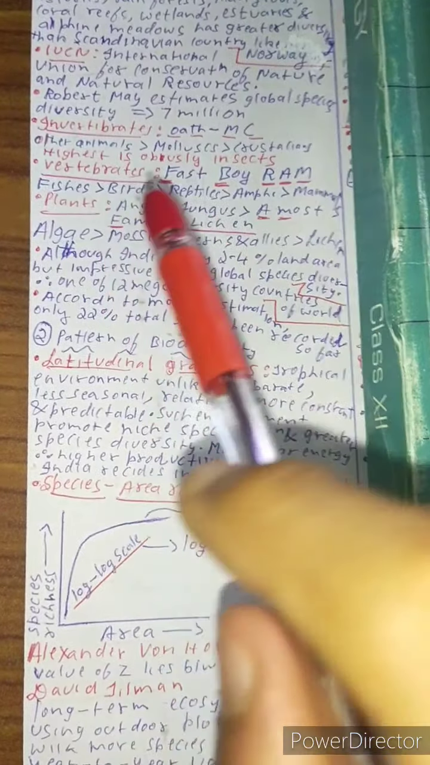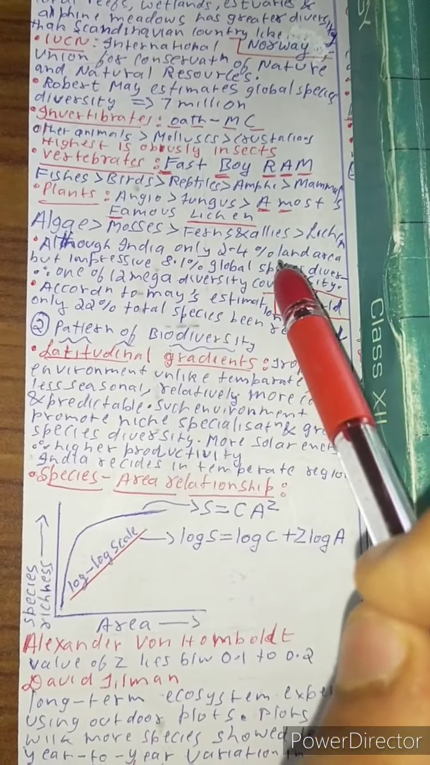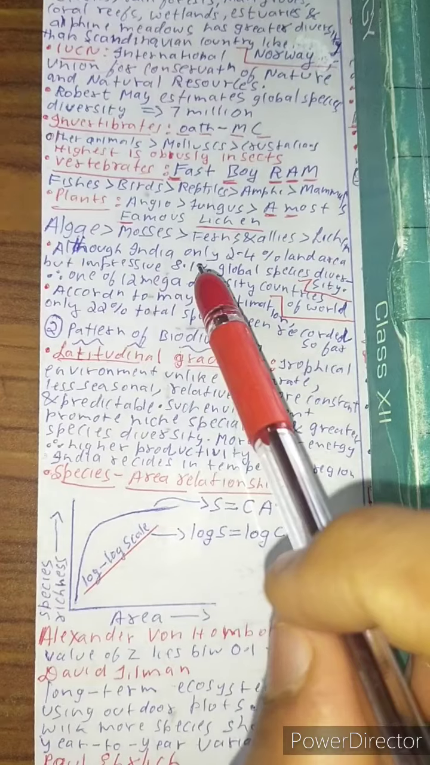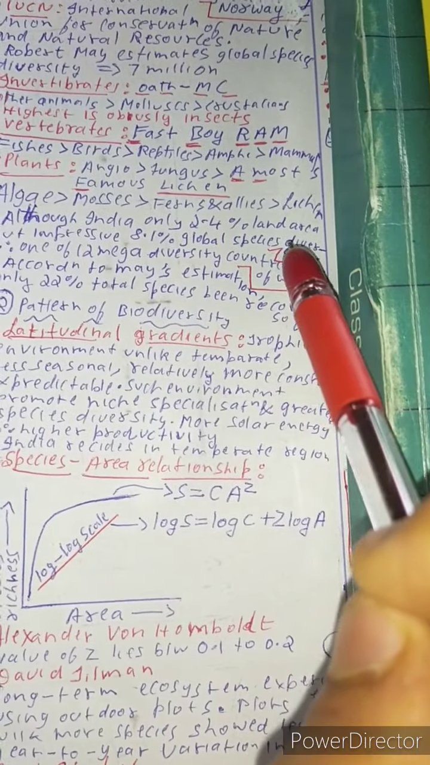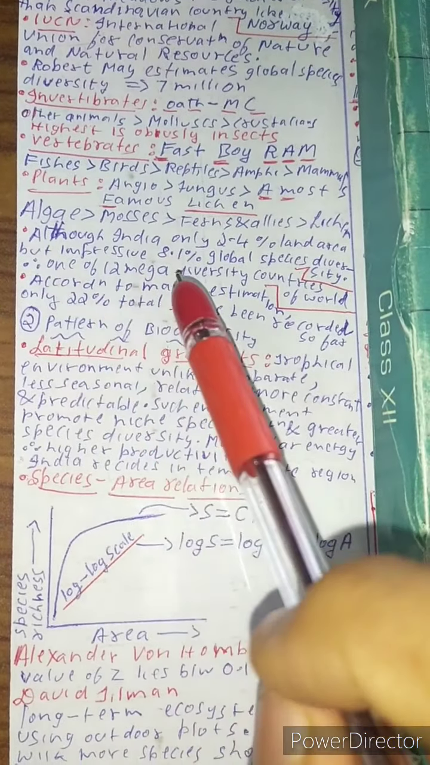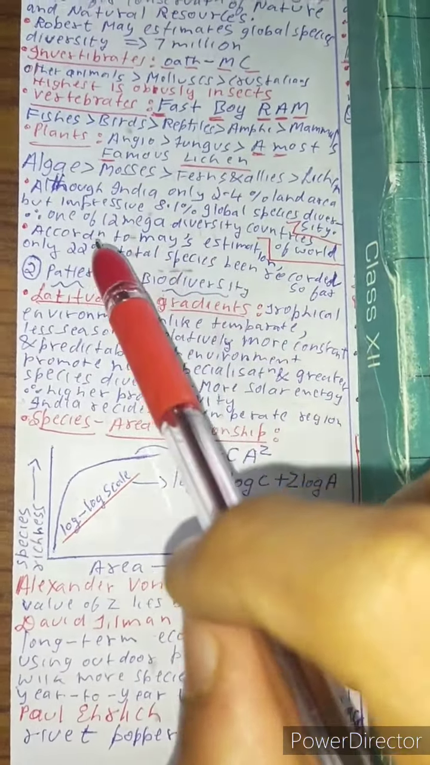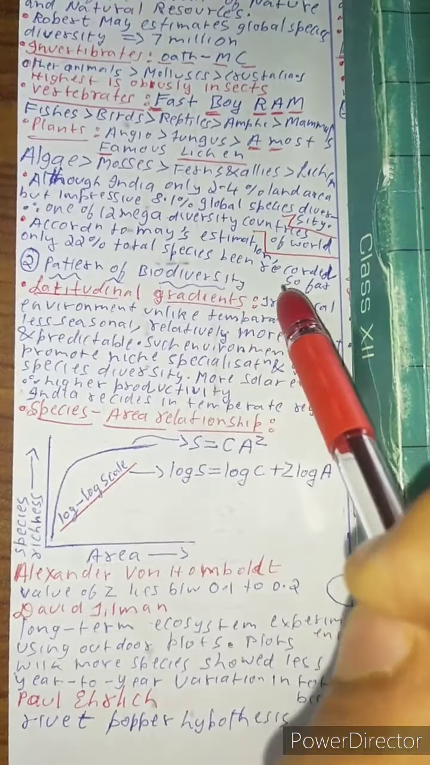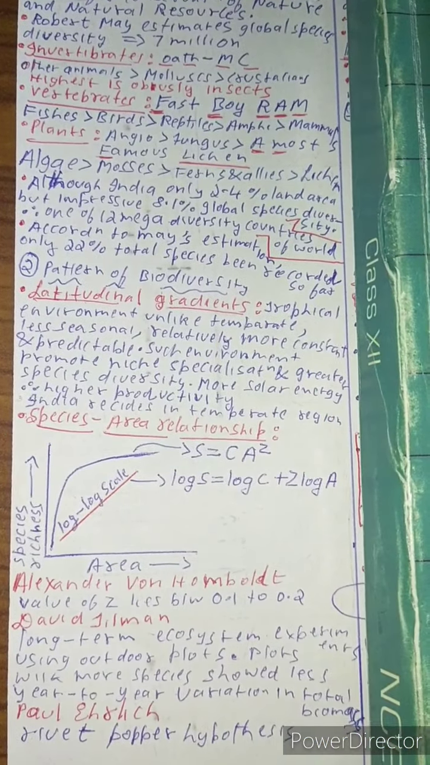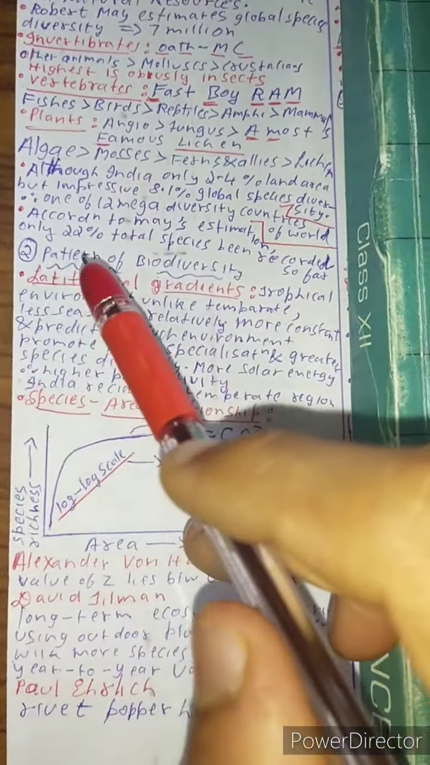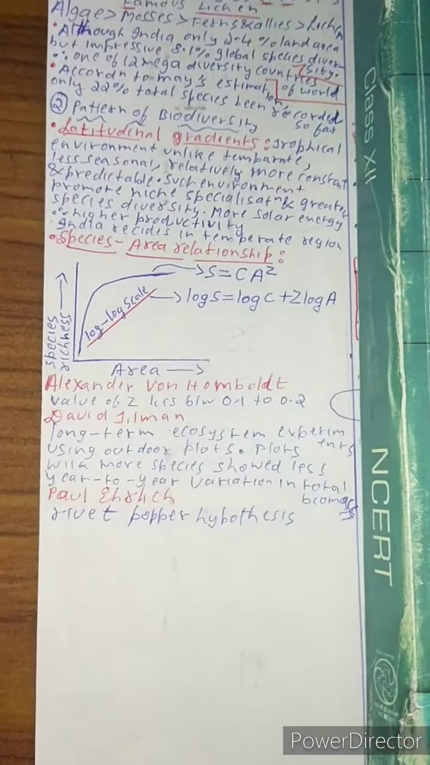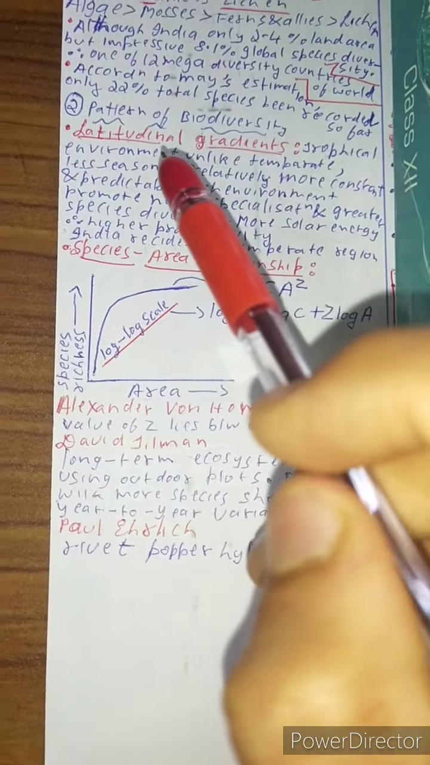That is the mnemonic. Although India has only 2.4% of the land area, it has an impressive 8.1% of the global species diversity. Therefore, it comes in one of the 12 mega diversity countries in the world. Then according to May's estimation, only 22% of the total species have been discovered so far, and the remaining 78% are yet to be discovered. Now let us learn the last topic, that is pattern of biodiversity.